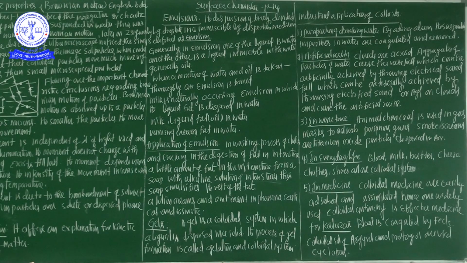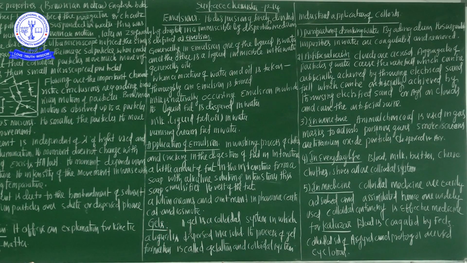After that, in warfare, what are the uses of colloidal solutions?